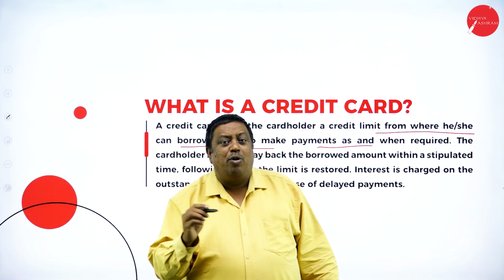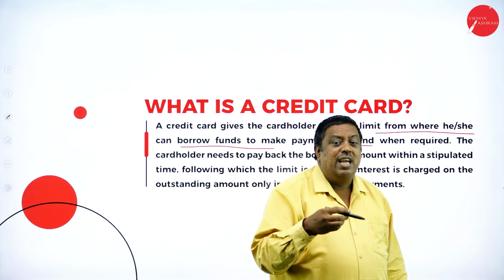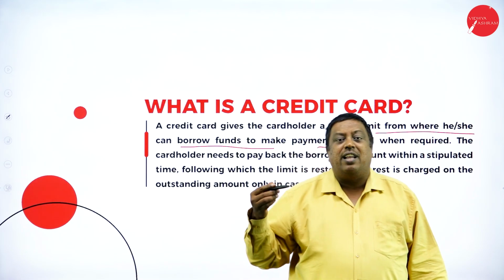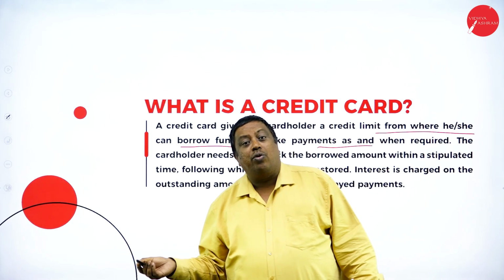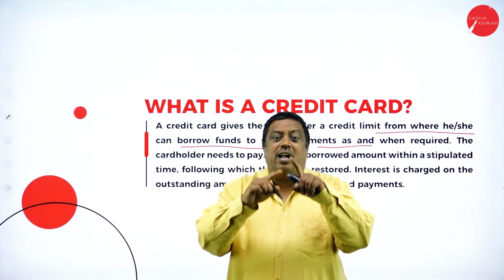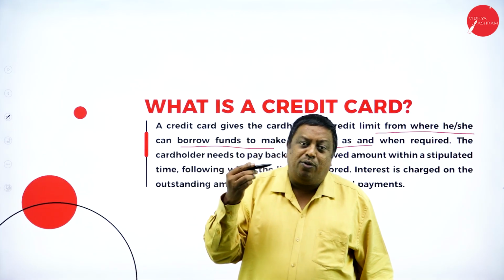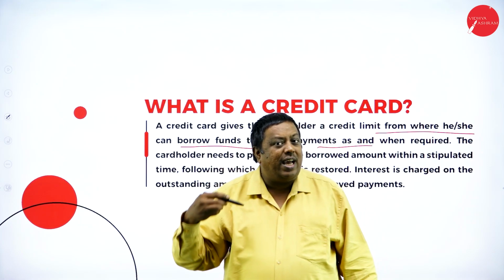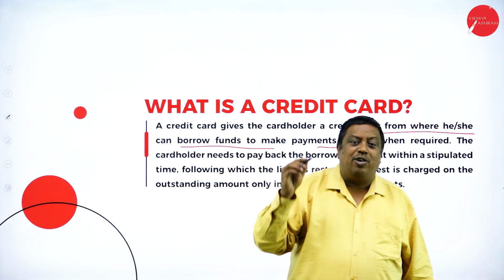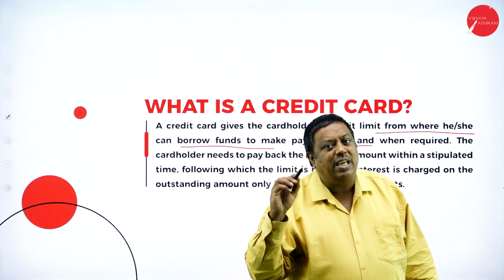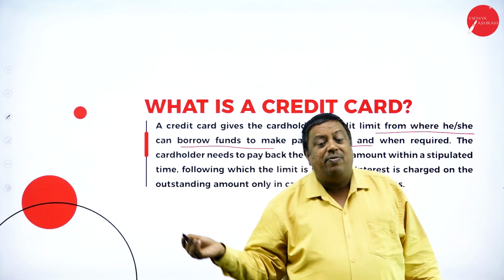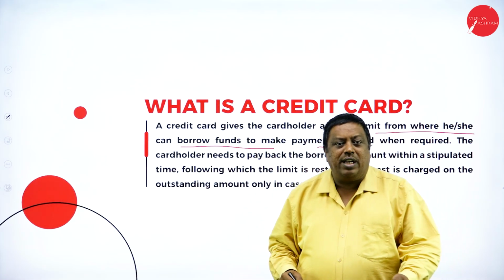There are some smaller limits, or some cards will get only 20,000 cash benefits and the remaining 30,000 as the overall card limit. Means the overall card limit is 30,000. Up to 20,000 I can withdraw in the form of cash, but 10,000 can be used only for purchases or making any payments. So this is the benefit that the card holder is going to get here.